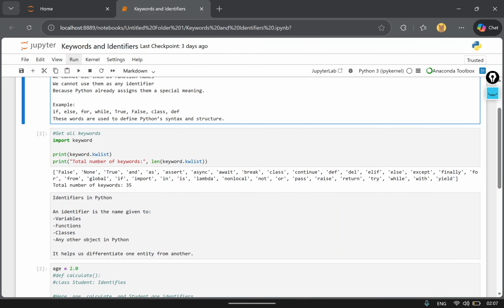Now, here you can see, to get all the keywords, we import keyword. Python even provides a built-in module called keyword to see the list of all the keywords. So here, import is